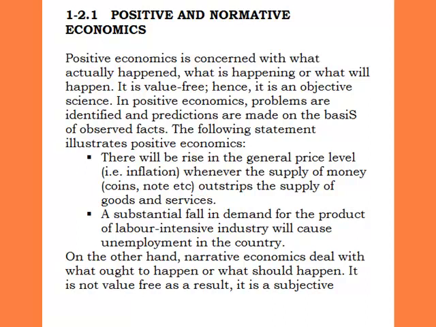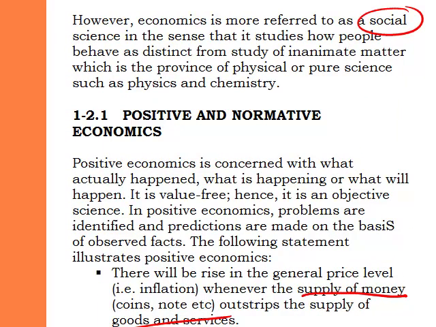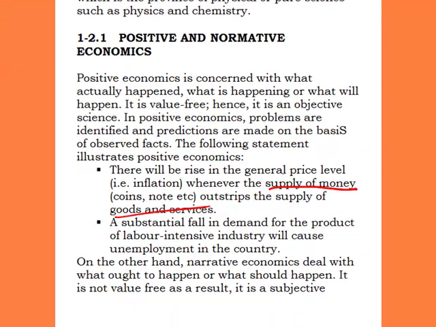Generally, what happens when the supply of money in an economy is more than the supply of goods and services? If the money in circulation is more than the supply of goods and services, then you expect the price of goods and services to go up, because there will be too much money to buy the available goods. Therefore, the people that are selling will be forced to increase or jack up the price of those goods. And if this increase in prices is sustained over a long period, then we'll have inflation.